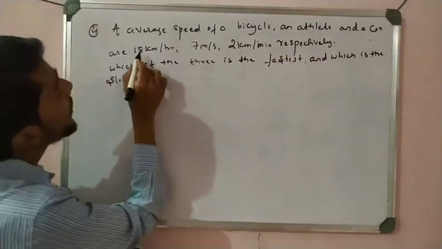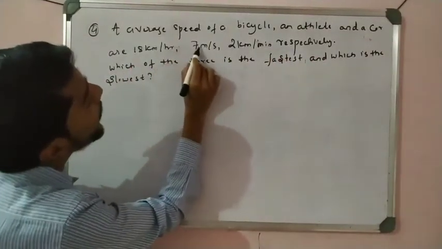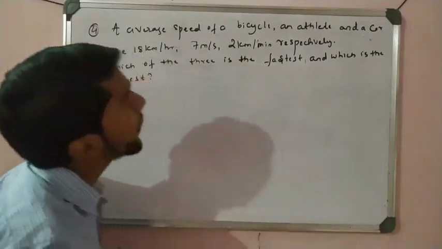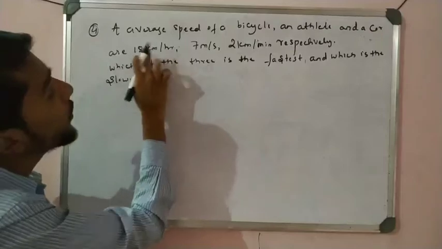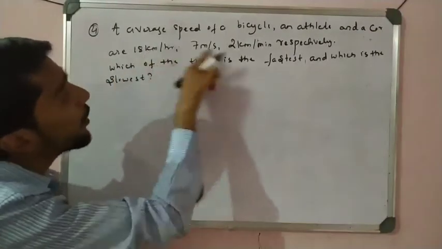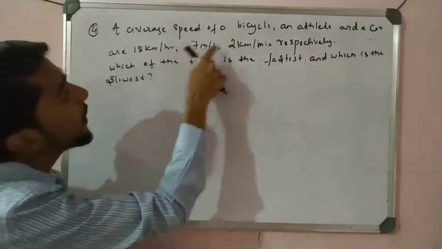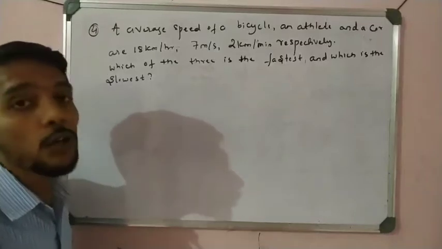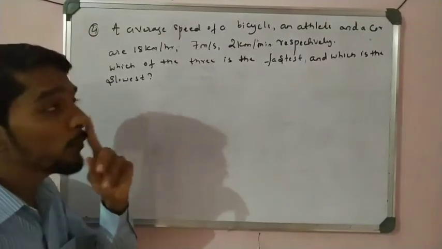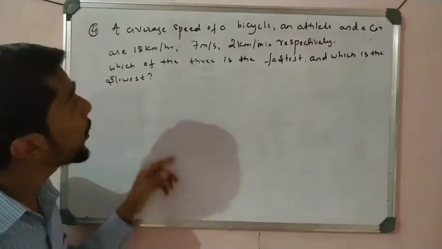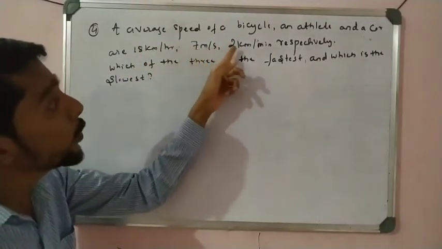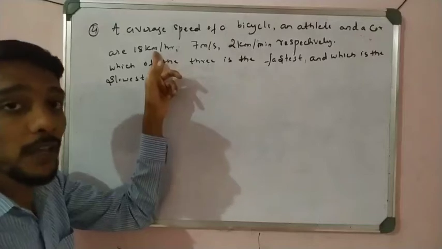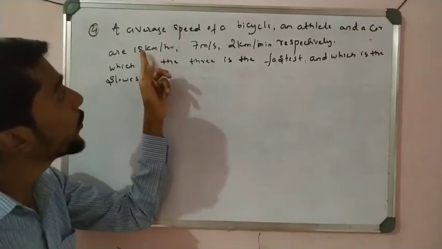But see here, it is kilometer per hour, meter per second and kilometer per minute. All the numbers look comparable, but here the unit is important. So first make all units the same, convert all into meters, then only we can tell which number is greater, which number is smaller. Because 18 looks like a greater number than 7 and 2, but the unit is different here, and the unit makes an effect. So that is why you make the units of all the same.